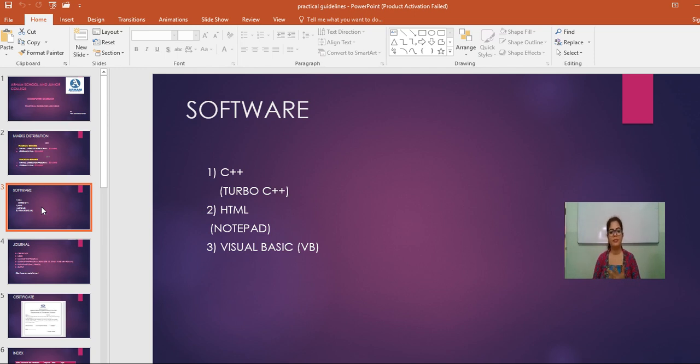Next, you have some HTML programs, and for HTML programs you need Notepad. We have to perform all the HTML programs with Notepad. And the third is Visual Basic 6.0. You have some programs of Visual Basic, and for this you have to install Visual Basic 6.0. So these are all the software that you require.